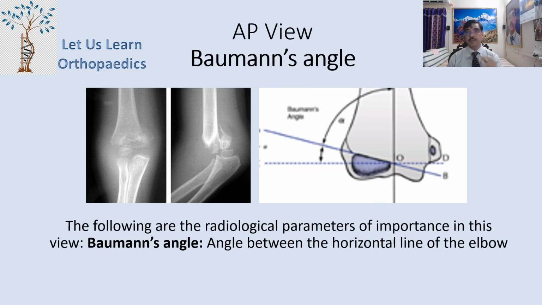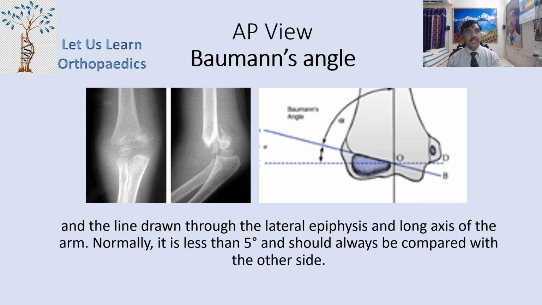Now in AP view, the main important thing we see is the Baumann's angle. The Baumann's angle is an angle between a horizontal line of the elbow and the line drawn through the lateral epiphysis. You can see here the horizontal line and a line drawn along the lateral epiphysis, and the long axis of the humerus.